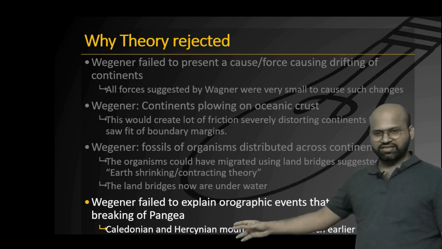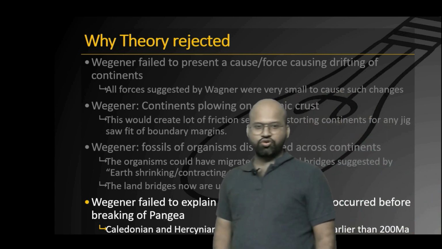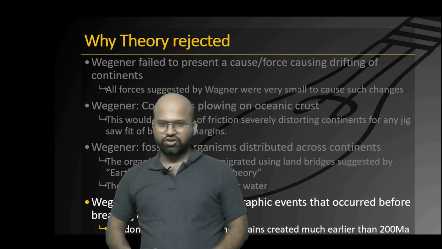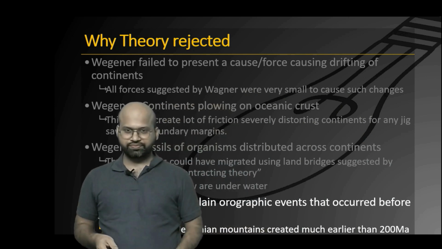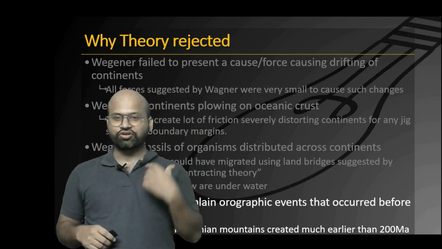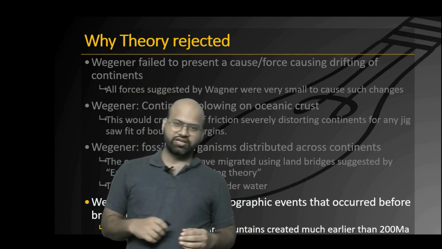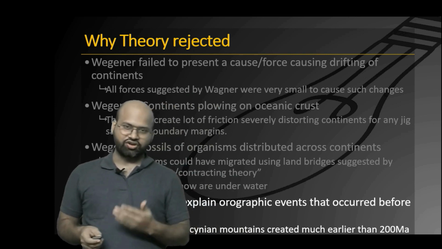We have already seen that he has said that Caledonian and Hercynian mountains were formed way before 200 million years ago, but there was no idea in his theory of how these might have formed. So it was because of this inconsistency in the forces that he suggested, or the support he provided was not sufficient enough, that his theory got rejected.